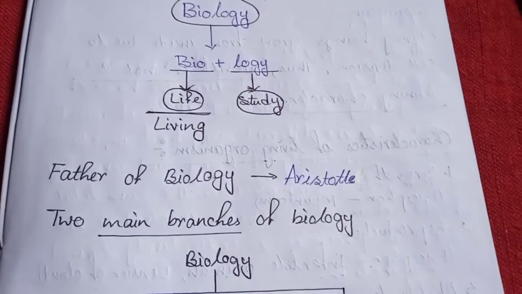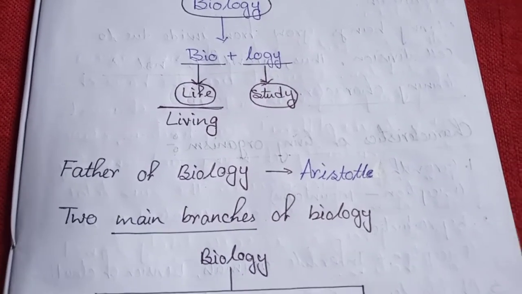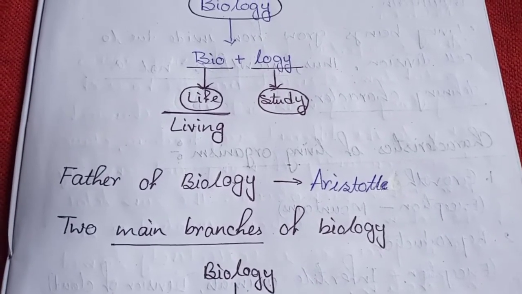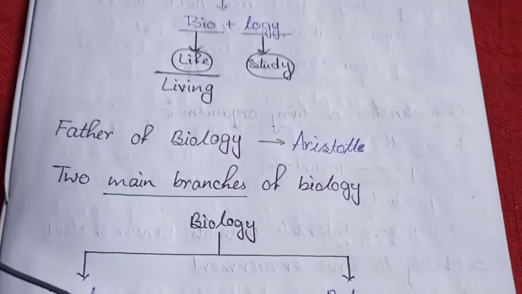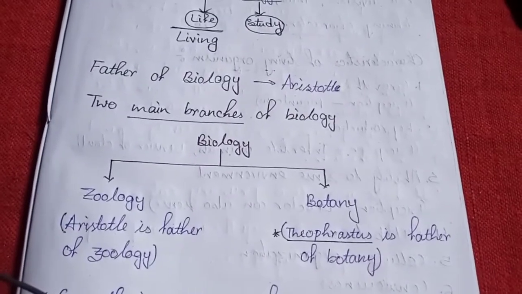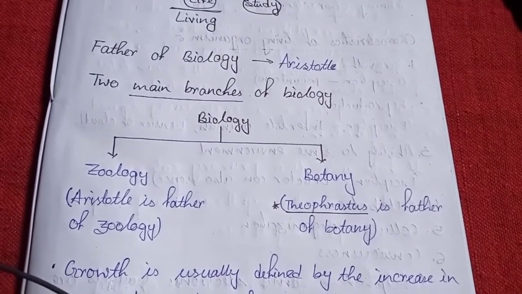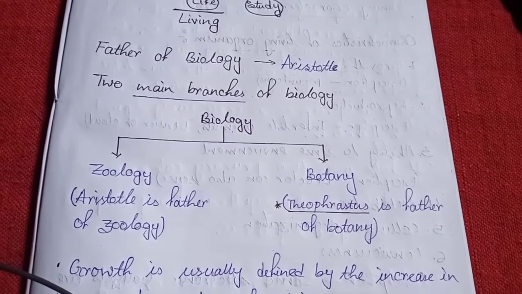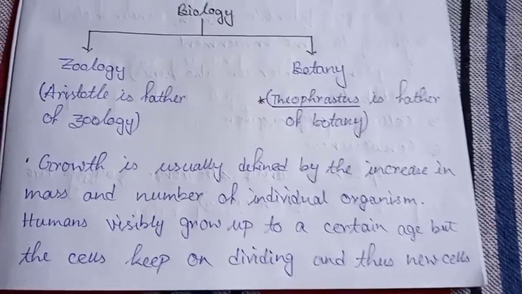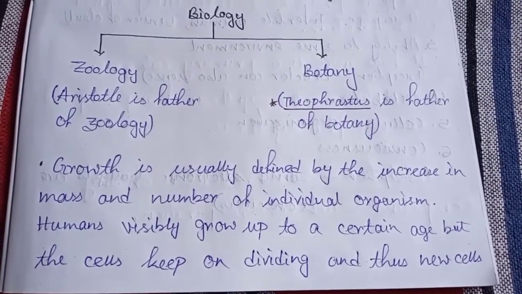We know that every subject has its own father. So, who is the father of biology? The father of biology is Aristotle. Now, there are two main branches of biology. What are those? The first one is zoology and the second one is botany. The two branches are zoology and botany.